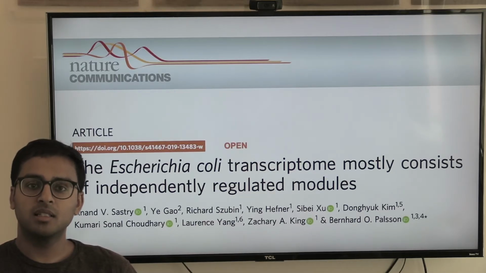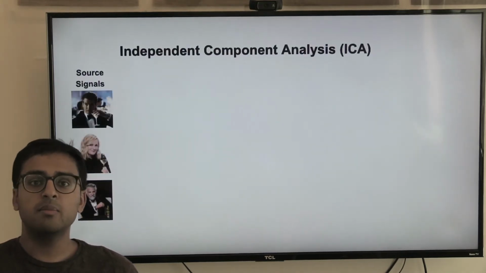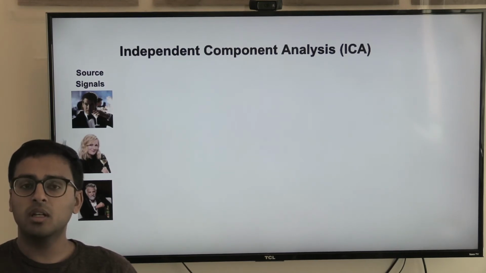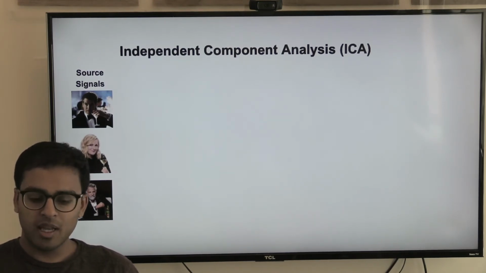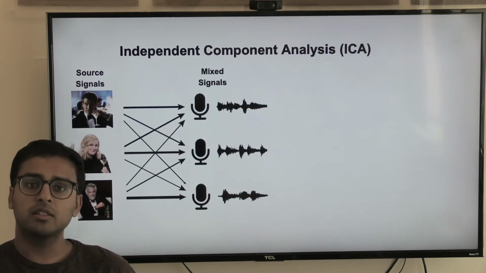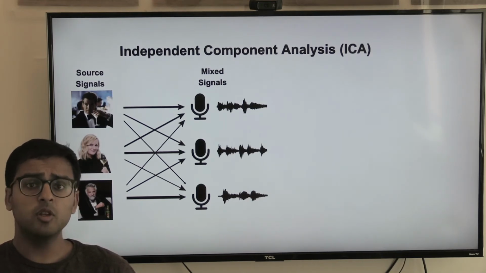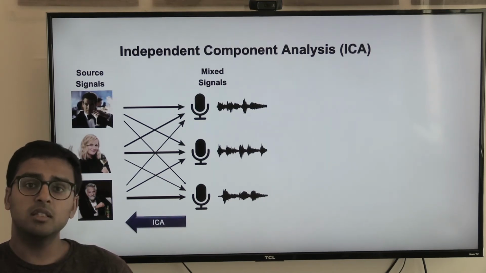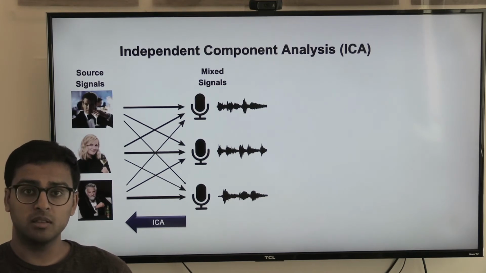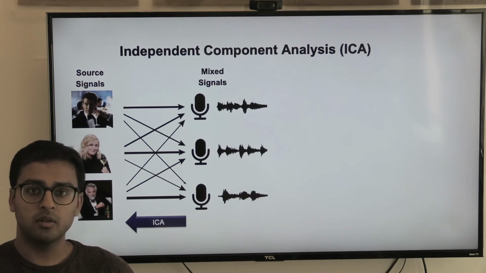So independent component analysis was developed to solve what's called the cocktail party problem. So imagine you walk into a room and there's all these famous people at this cocktail party, and you want to hear everything that these people are saying, but you can't listen to all of them at the same time. So you set up a bunch of microphones in this room. Each microphone picks up a different linear combination of each of the source speakers. If you go back later and you take these mixed signals and apply independent component analysis, you can actually recapture the original source signals and split them apart, and you also get the relative volumes of each of these speakers on each of the microphones.